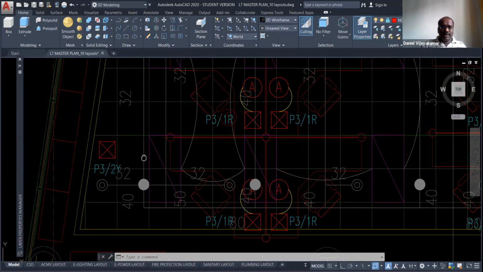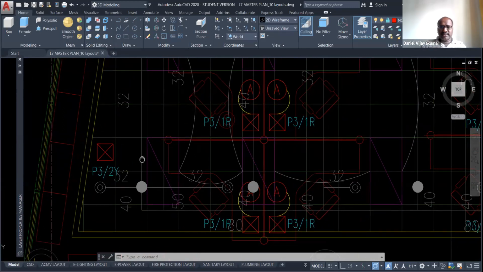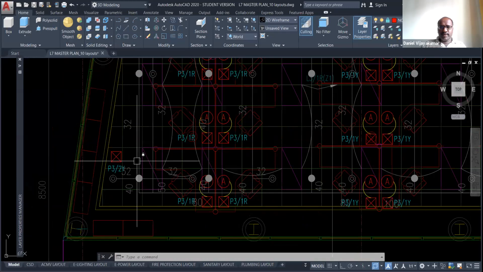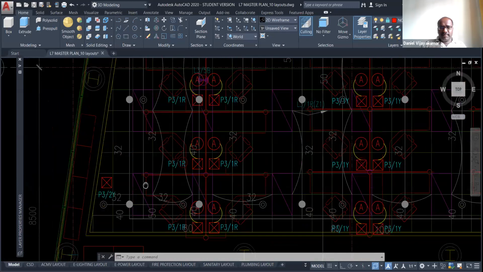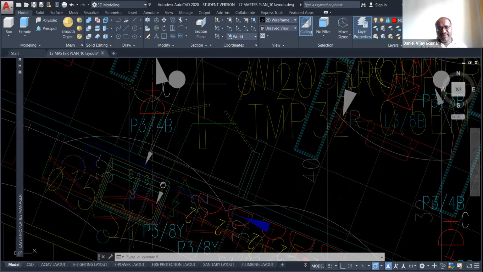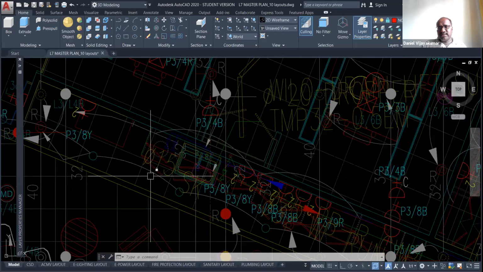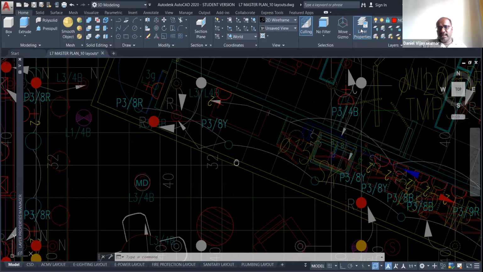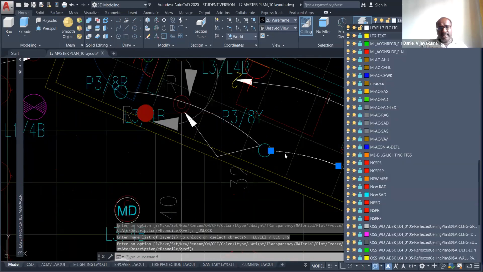See, an unlocked layer has bright colors, right? But a locked layer has a little bit dark color. That is the difference. If you want to unlock a particular layer, like the wire layer, just go to that layer and unlock, then automatically the layer will be unlocked.